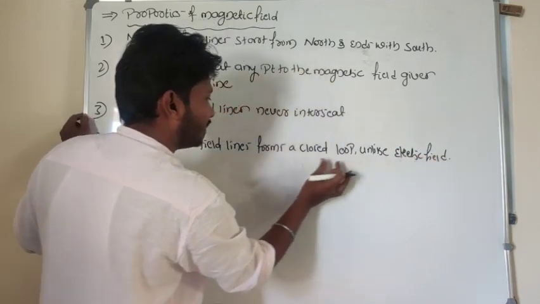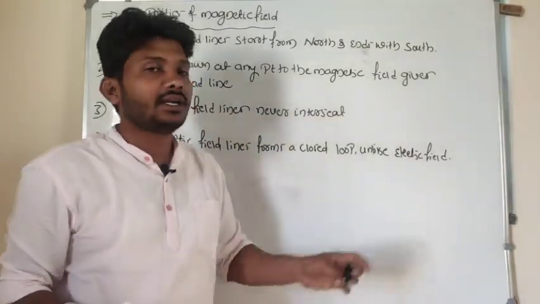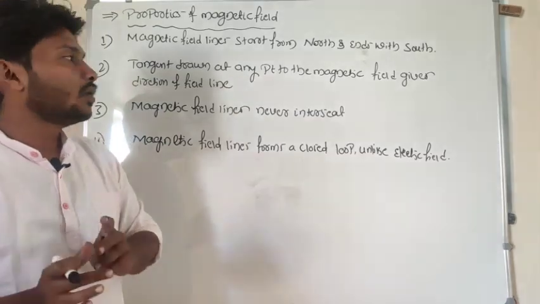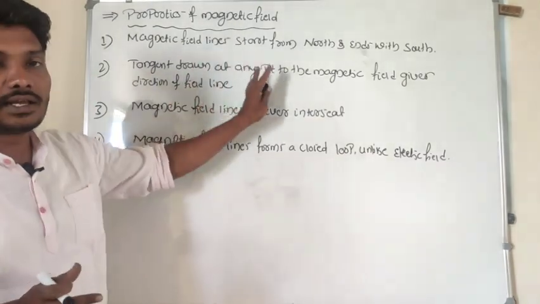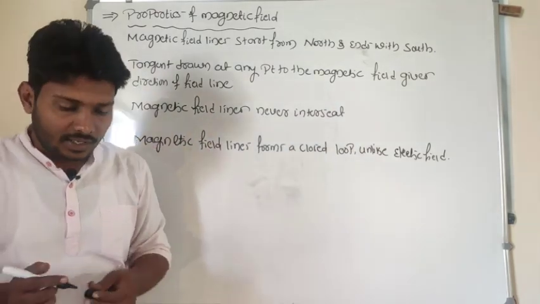In case of electric field lines there is no possibility of a closed loop, but whereas in case of magnetic field lines it forms a closed loop, we can consider. So these are all the properties of magnetic field lines. Next we'll go for that.